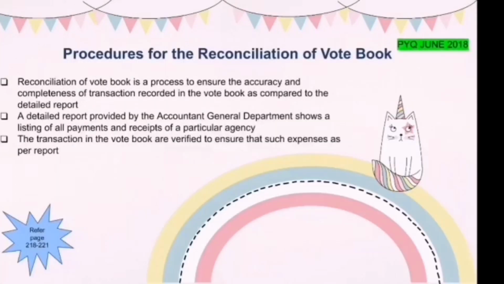Next, procedures for the reconciliation of the vote book. Reconciliation of the vote book is a process to ensure the accuracy and completeness of transactions recorded in the vote book as compared to the detailed report. A detailed report provided by the Accountant General Department shows a listing of all payments and receipts of a particular agency. The transactions in the vote book are verified to ensure that such expenses are as per the report.